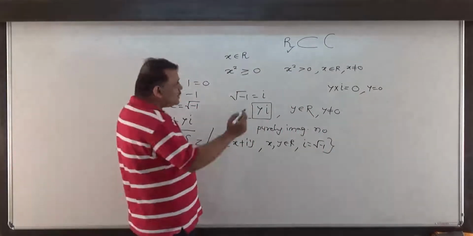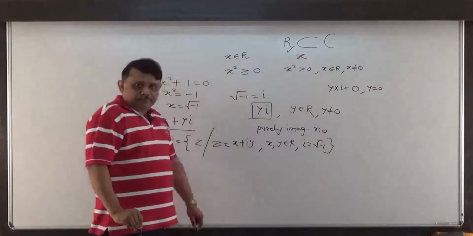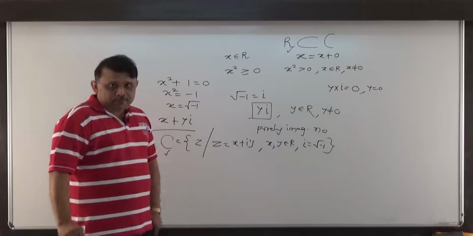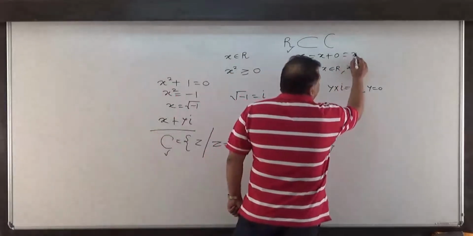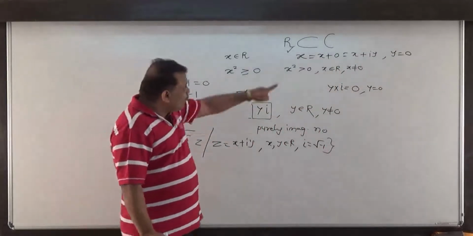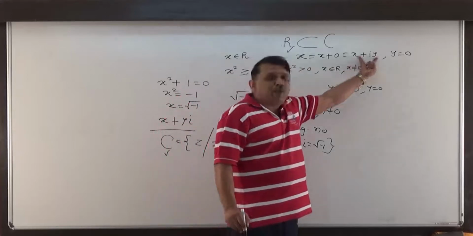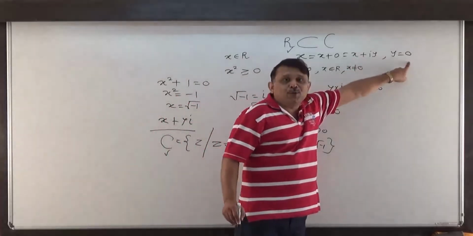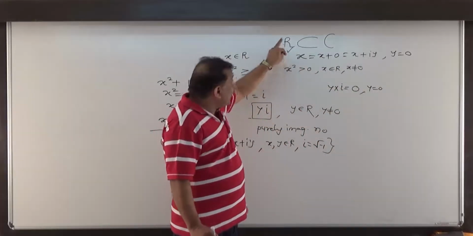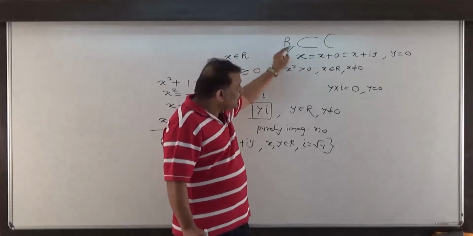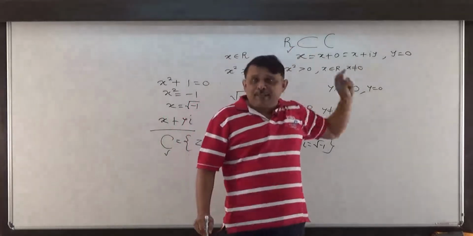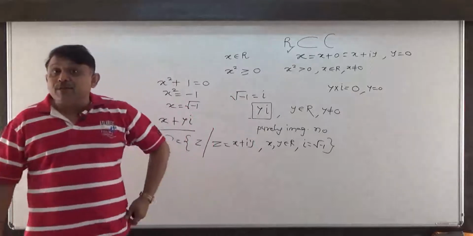To understand this, let us consider x. x I can write as x plus 0. This I can write as x plus iy by saying y equal to 0. So the real number x I express in the form x plus iy when y is 0. Therefore, x is a complex number. But basically x is a real number. So every member x in the set of real numbers I can write as x plus iy. So this falls in this. So every such number of R falls in C. Therefore I can say that R is a subset of C.